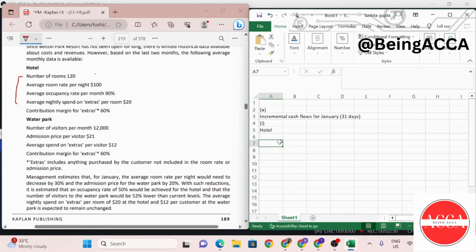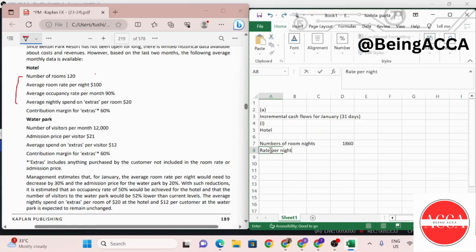So let me first find out the number of room nights that we are going to be selling. This will come out to be 120 rooms for 31 days, at 50% occupancy. So this will give me 1860 rooms that will be earning me revenue for all the nights in these 31 days. Then I'm going to use the rate per night and find out my revenue.